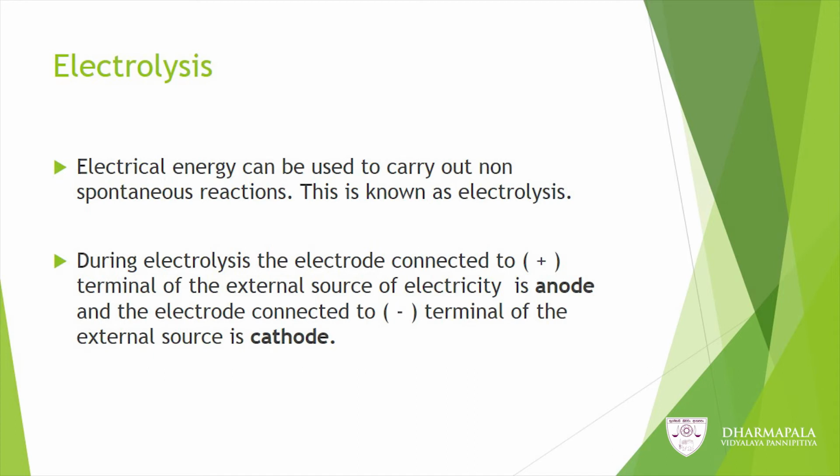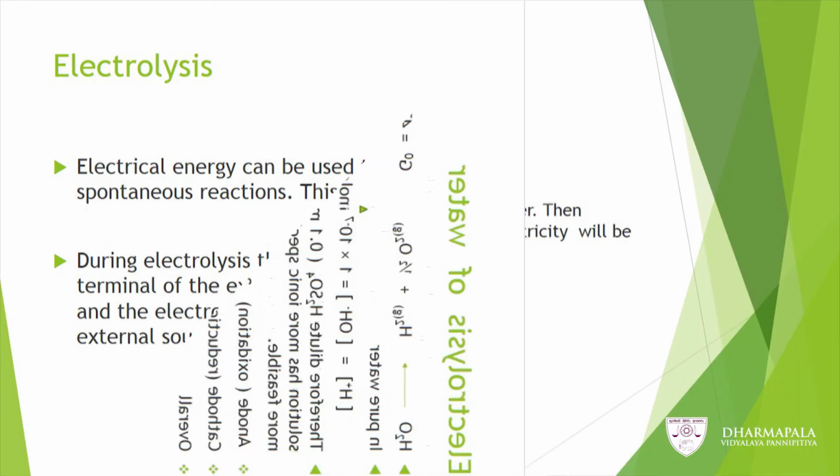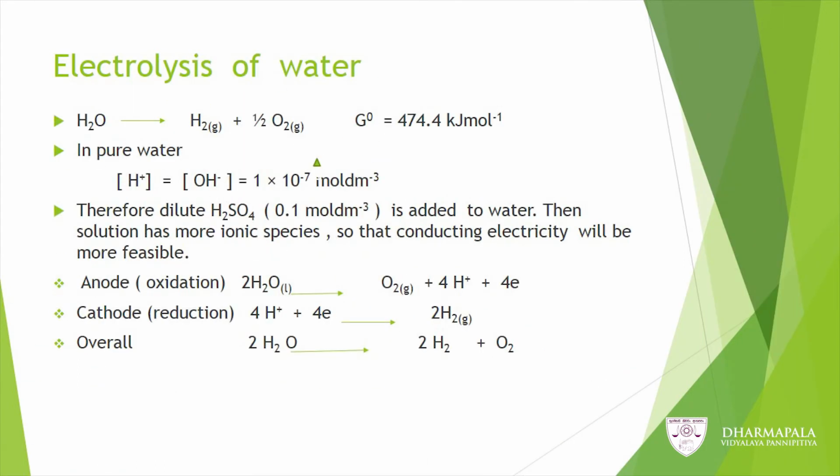During electrolysis, the electrode connected to the positive terminal of the external source of electricity is the anode, and the electrode connected to the negative terminal of the external source is the cathode. Now, let us see what will happen when electrolysis of water is going on.